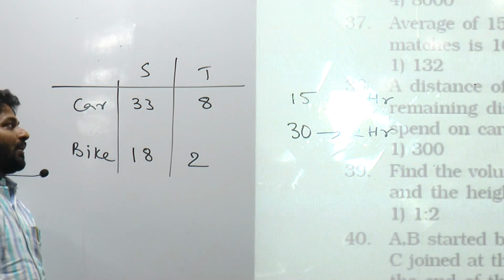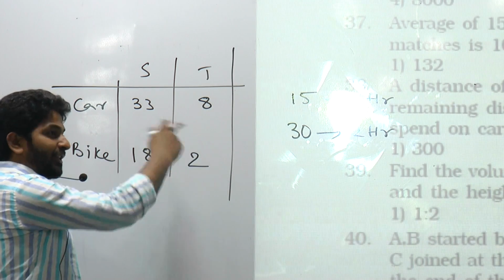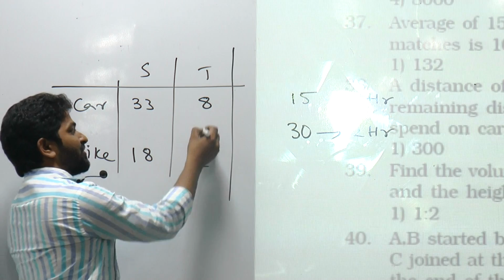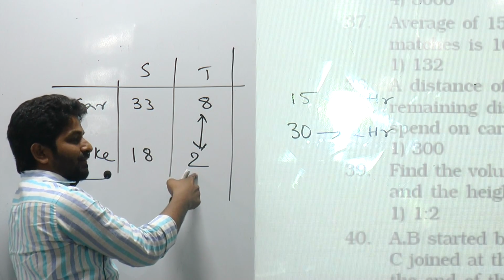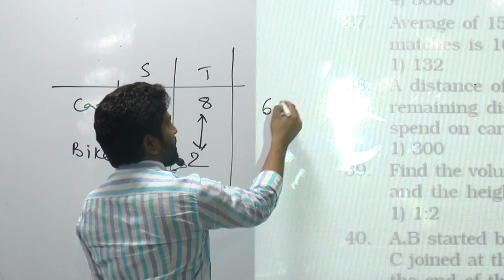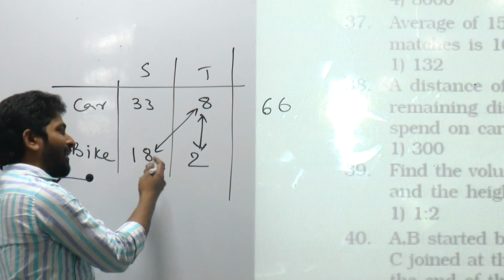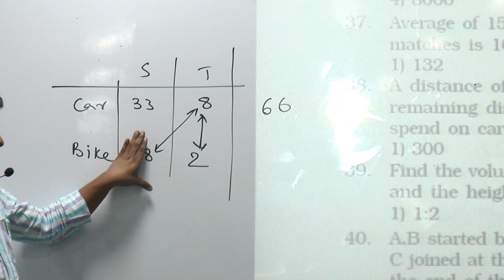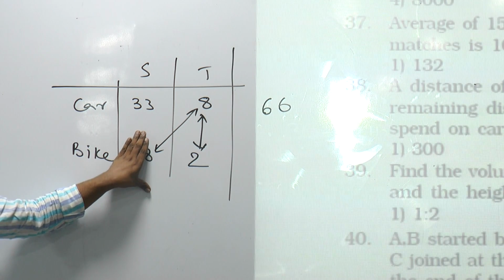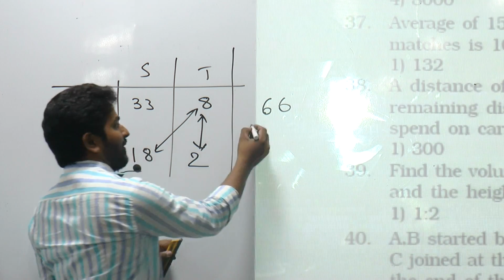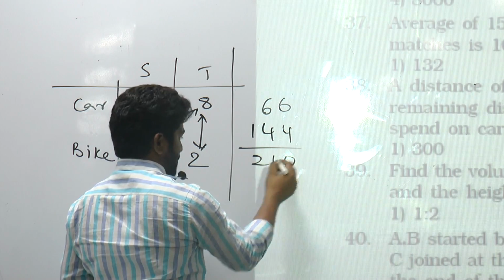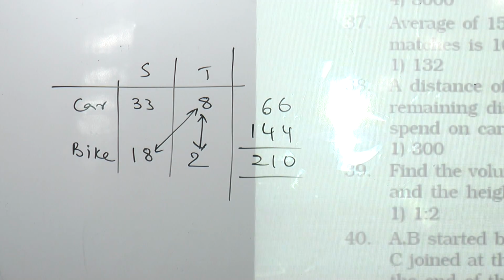Now these timings get interchanged. 33 times 2 is 66. And 18 times 8. Let's take 18 as 20: 20 times 8 is 160, minus 16 is 144. Total 210. First you need to calculate the initial time, then interchange them, and then calculate the distance.